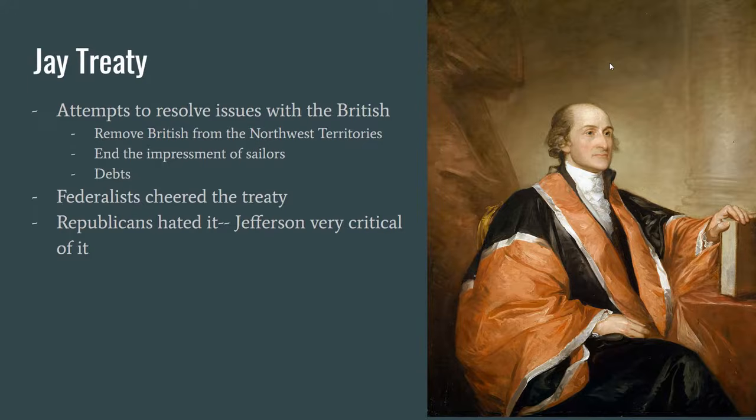Okay, let's run a few pieces of key info from the 1790s. Try to view these through the lens of the Federalists and Republicans. A lot of College Board questions like to ask how those two camps view these events. So the first one we're going to cover is Jay's Treaty, and how that attempts to resolve lingering issues with the British, including removing the British from the Northwest Territories, ending the impressment of American sailors, and working out some debt issues. The Federalists cheered the treaty, while the Republicans, especially Secretary of State Jefferson, were very critical of it.